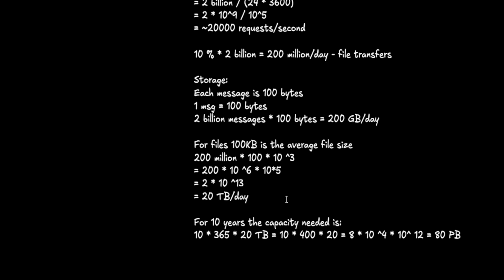So for 10 years, we need 80 petabytes of storage to have this file sharing working at 100 KB per average file size with 200 million file transfers happening per day. Hope this is clear till here. So you check with your interviewer again if he or she is okay, and move on to the next section.